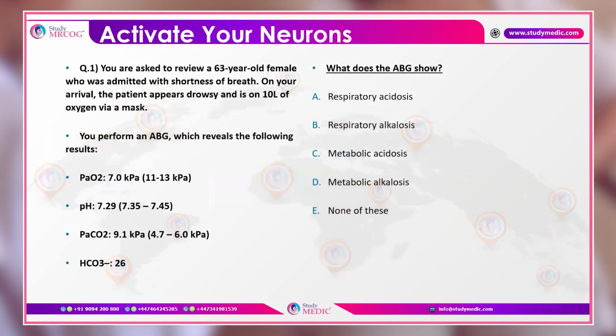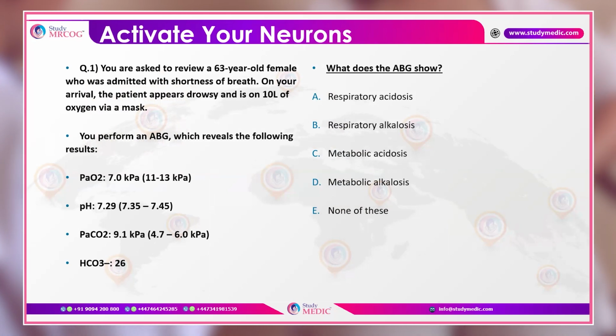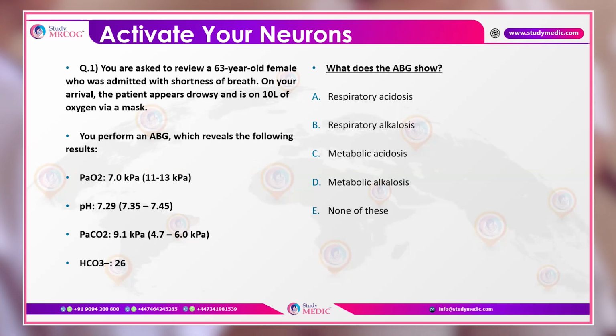So moving towards the first question of the day, which is about acid-base metabolism, you should be able to evaluate and analyze these questions. Question number 1 says that you are asked to review a 63-year-old female who was admitted with shortness of breath. On your arrival, the patient appears drowsy and is on 10 liters of oxygen via mask. You perform arterial blood gases which reveal the following test results.